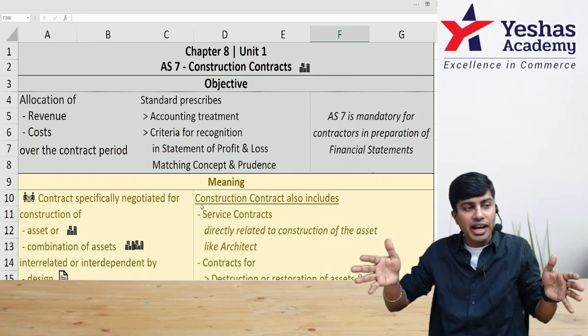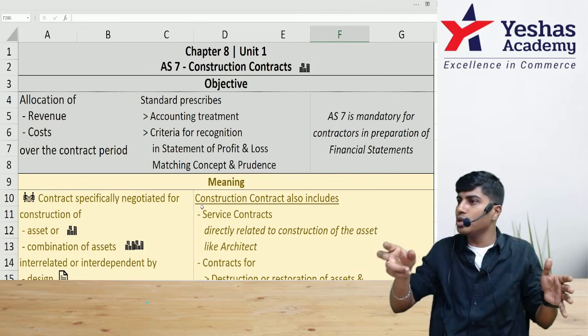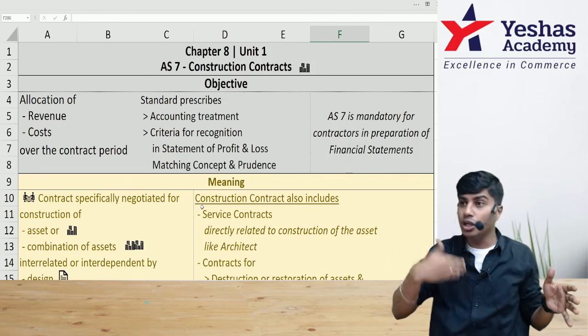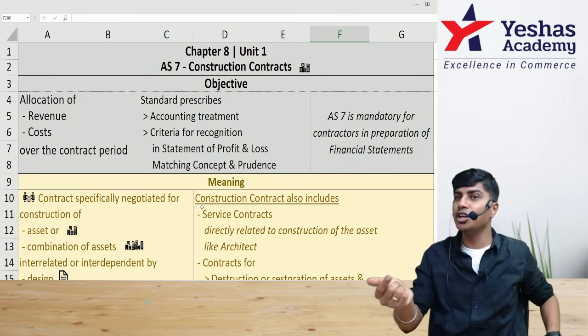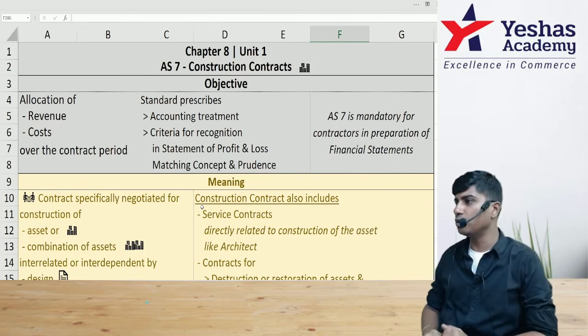You need to understand how much revenue to recognize in each of that year, how much expense to recognize in each of that year, so that you will identify how much profit is to be recognized from this contract in each of the year. And this is the objective of the standard.